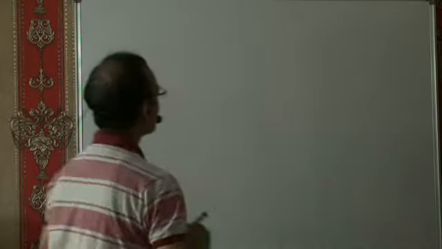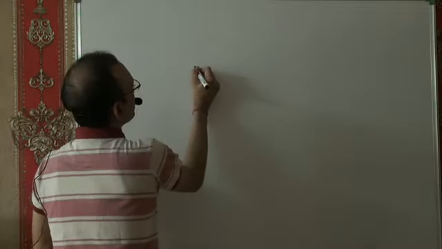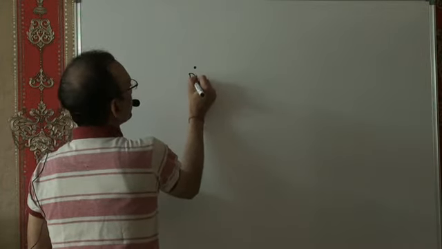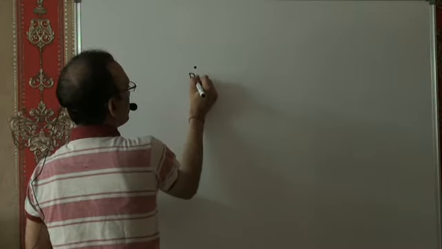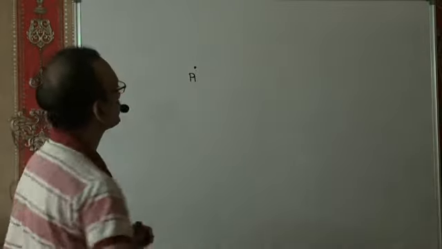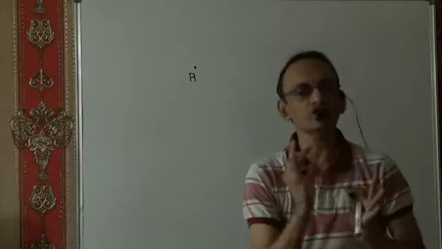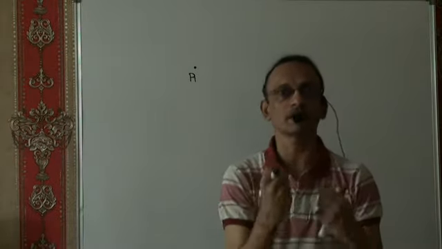Now, once we understand a few things related to computation of work for various situations, what is important is the rate at which a certain amount of work is done by an agent. For example, there is a particle, let's call it A, and there is a force acting on it which is doing work on the particle.